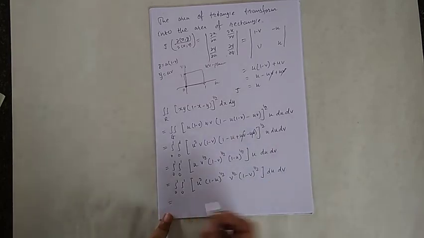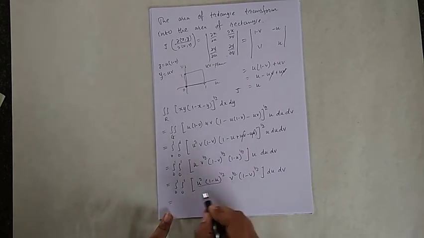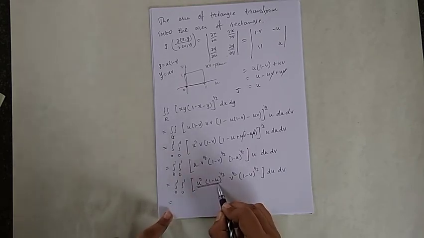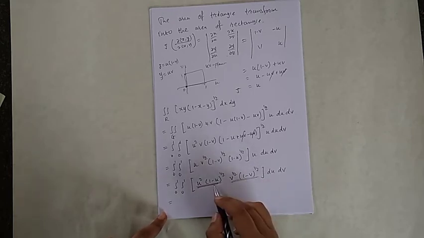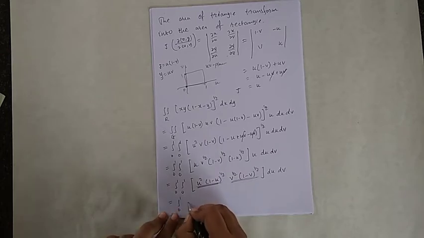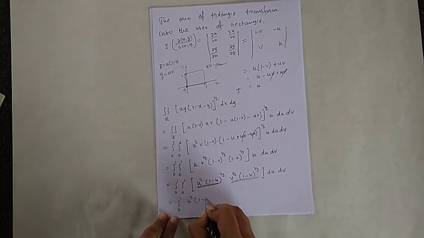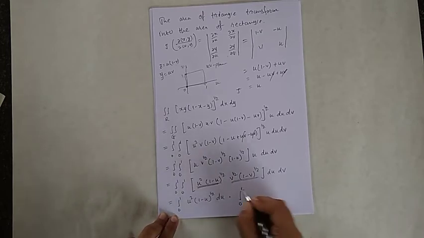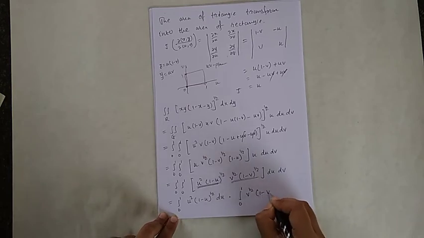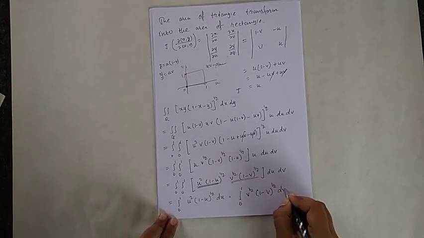Here we see that this function is only in the variable u and this is in v. So now I write it as integral 0 to 1 of u square into 1 minus u to the power 1 by 2 du, into integral 0 to 1 of v to the power 1 by 2 into 1 minus v to the power 1 by 2 dv.